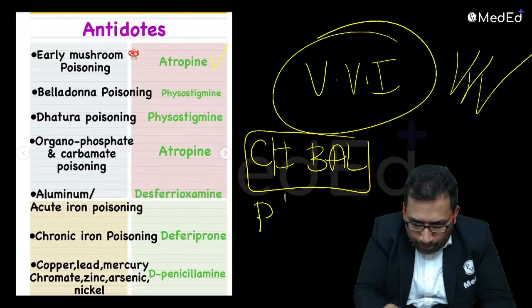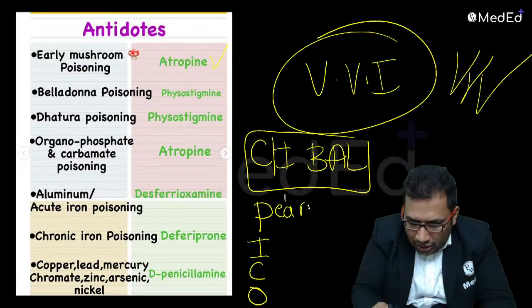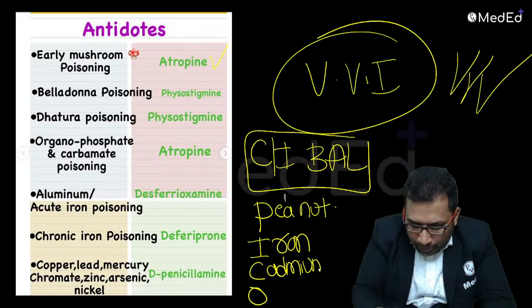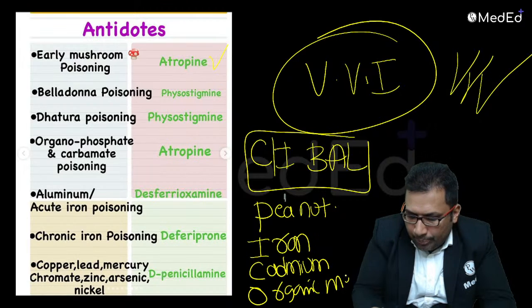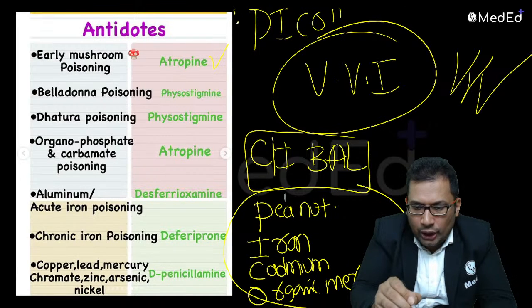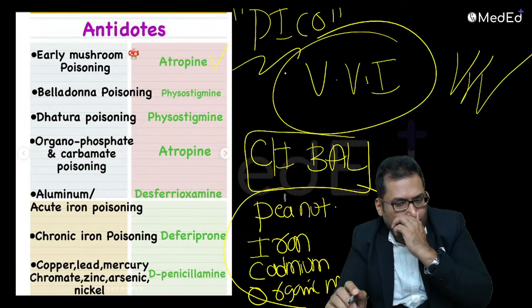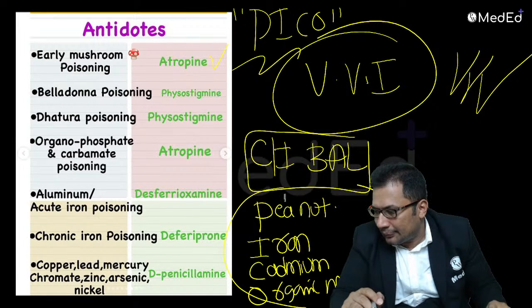Remember the mnemonic. PYQ is the mnemonic. P for peanut allergy. I for iron. C for cadmium. O for organic mercury. Remember the name? PYQ. Not PYKA. PYKA in pediatrics, you know. PYQ is the answer. Remember PYQ. This can be asked in your exam.